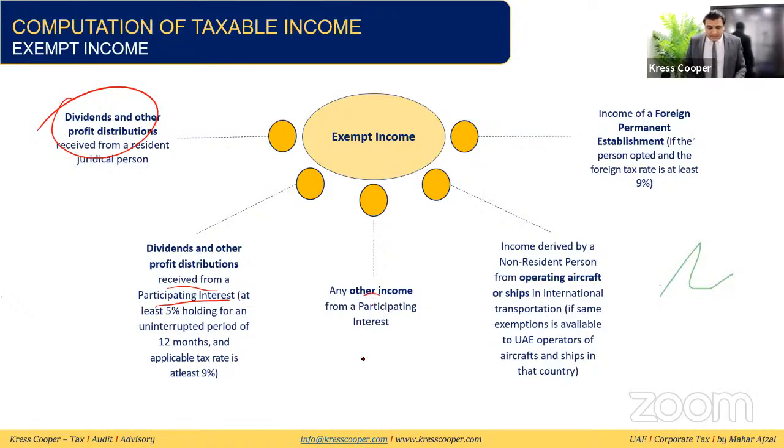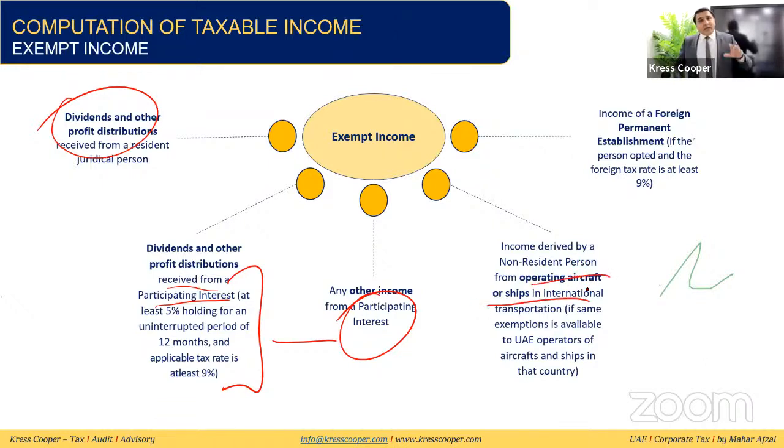Any other income related to the participation interest, we have discussed here the participation interest. So any other income from non-resident person operating aircraft, ships, like any third party, any other country out of UAE whose ships or aircraft are coming in the UAE, it will not be subject to corporate tax, subject to the conditions. The same privilege is available to the carriers of UAE as well in other countries.